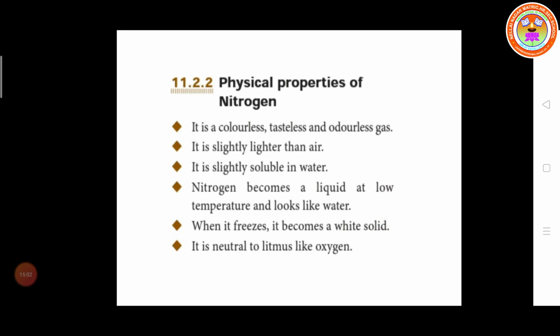Nitrogen is neutral to litmus, like oxygen. Litmus paper changes from blue to red or red to blue with acids and bases, but litmus does not react with nitrogen, so no change takes place. That's why it is called neutral. Oxygen is also neutral to litmus.